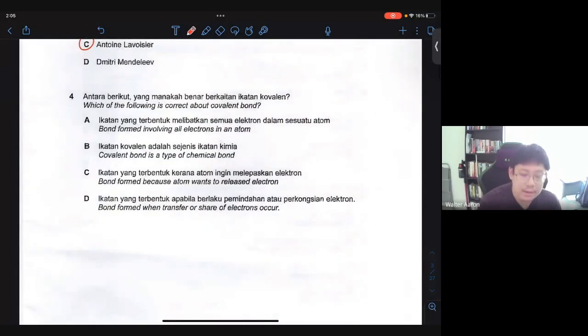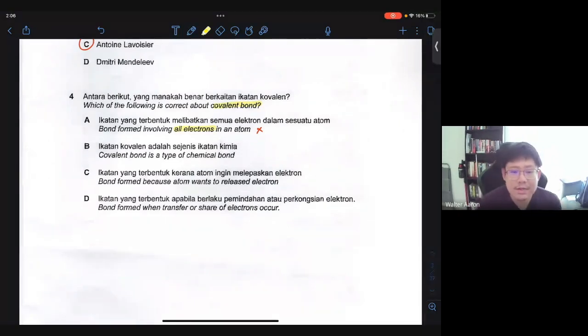Yeah? For number 4, which of the following is correct about covalent bonds? Let's look at A, a bond formed involving all electrons in an atom. No, not all electrons in the atom, because we're not going to talk about any other electrons besides valence electrons. So during chemical reactions, atoms of different elements can only react with their valence electrons, okay? The ones inside near the nucleus do not react with any other atoms at all. So A is technically wrong.